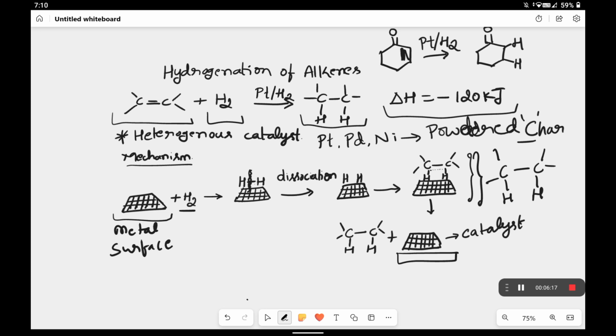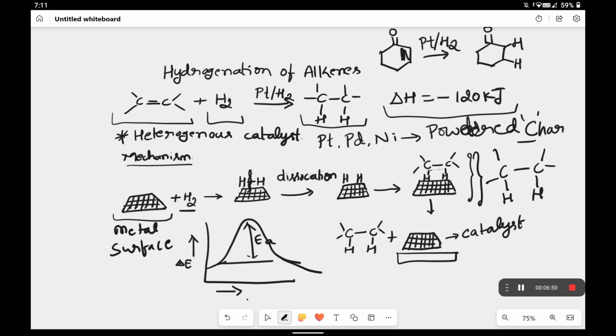Now, considering the role of the catalyst, take the reaction coordinate on the x-axis and the enthalpy or energy on the y-axis. This is a hypothetical situation. The difference here is the energy of activation.